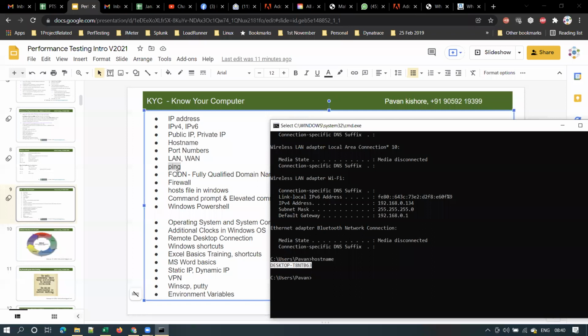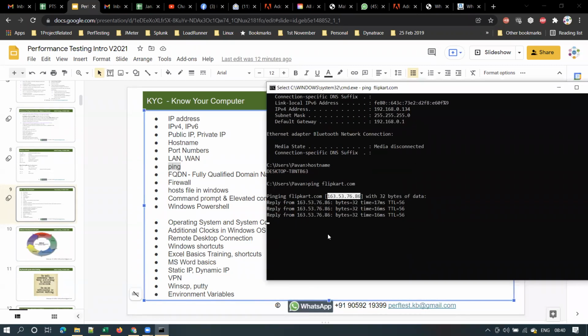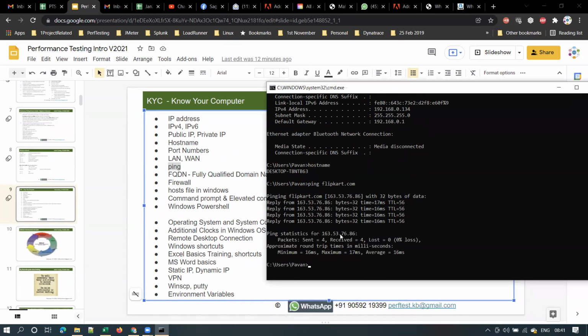So let's say, for example, you want to check Amazon.in or Flipkart. Every website will have some IP address, right? If you want to see the IP address, you can use this ping command and type flipkart.com. So this is the public IP of Flipkart servers, right? In the same way, you can type ping gmail.com. Or else, if you have one more laptop connected in your network, you can type ping and the IP address of that machine.